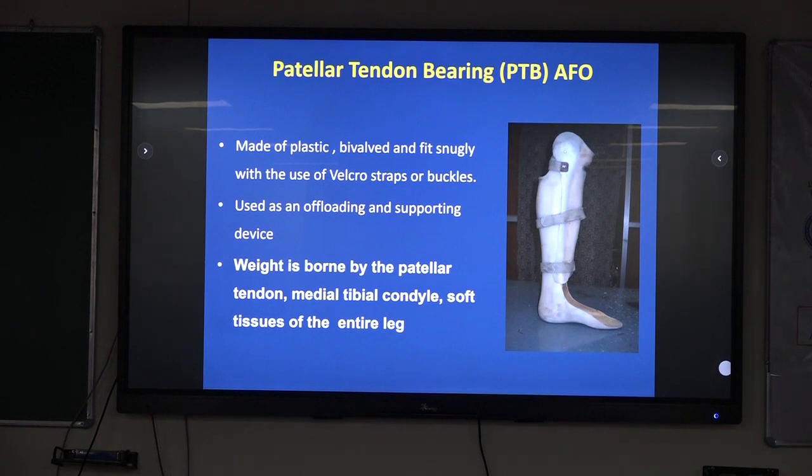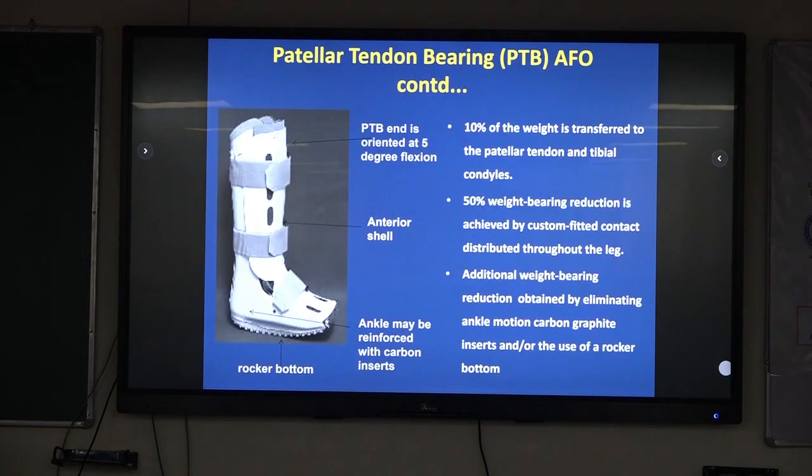Coming to the next in the AFO category, that is the patellar tendon bearing AFO. It is made of a plastic bivalve and fits snugly with the use of Velcro straps or buckles. It is used as an offloading and supporting device. Weight is borne by the patellar tendon, medial tibial condyle, and soft tissue of the entire leg. Coming to the weight distribution, 10% of weight is transferred to the patellar tendon and tibial condyle.